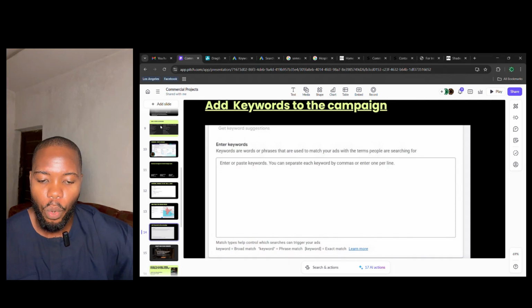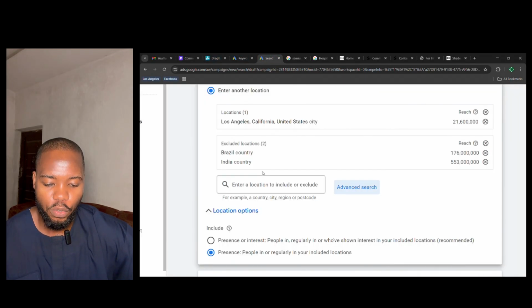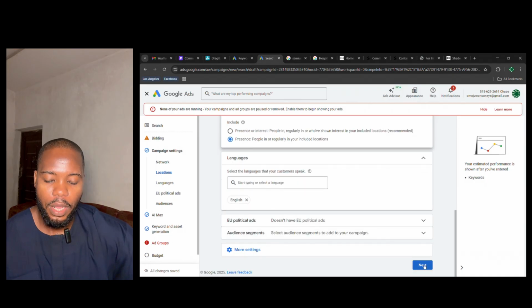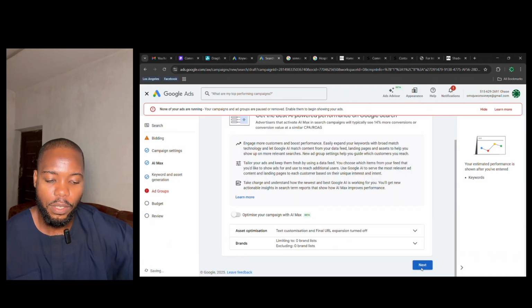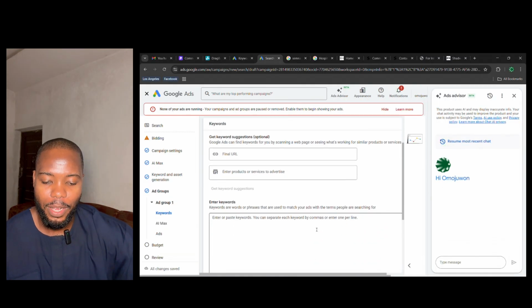Now, once we have those keywords set, we now put them in our ad itself. If you scroll down here and you click on the next button, Google Ads itself gives you a space where you can put a list of those keywords. This is the location here.